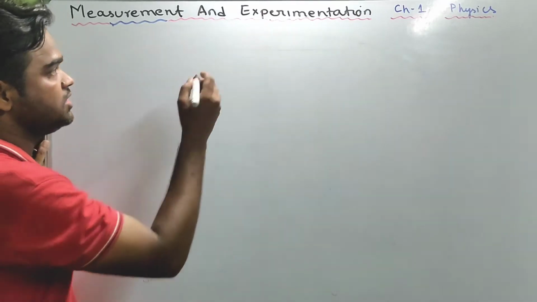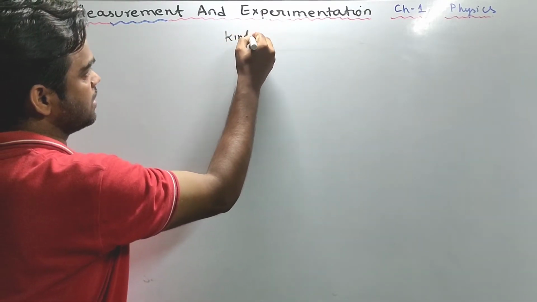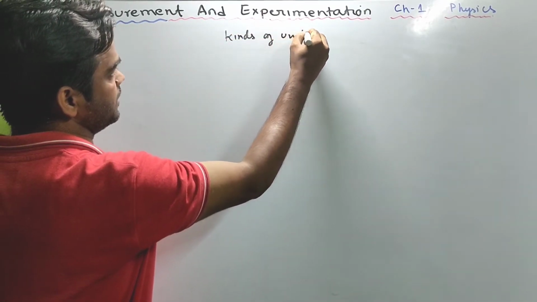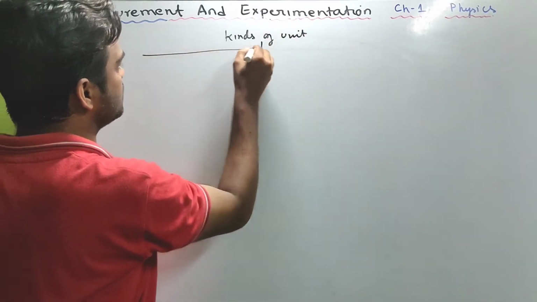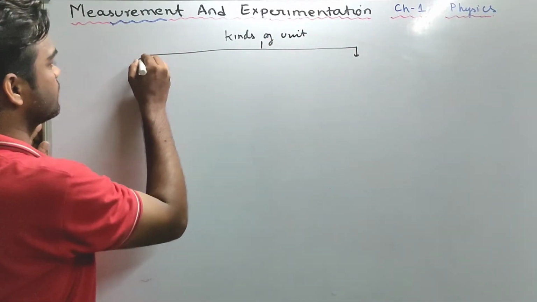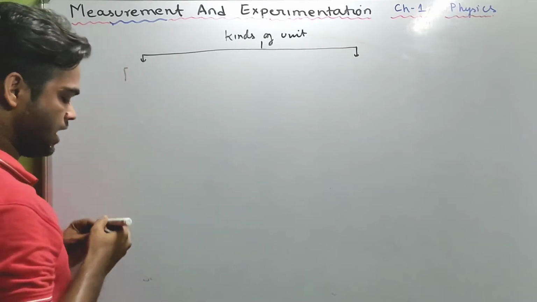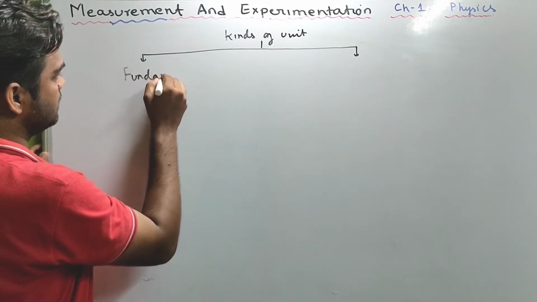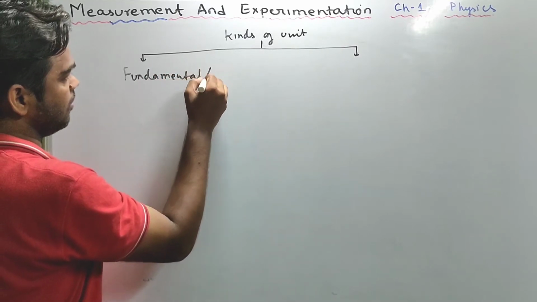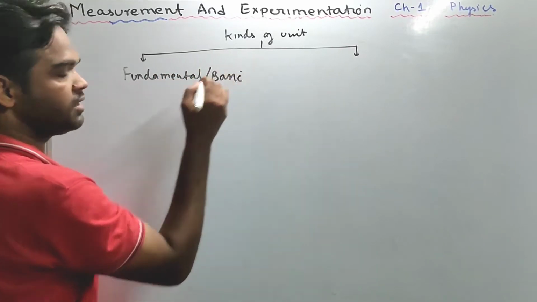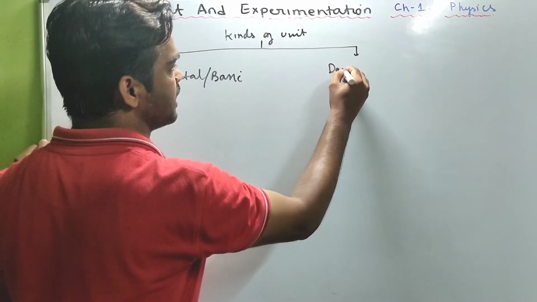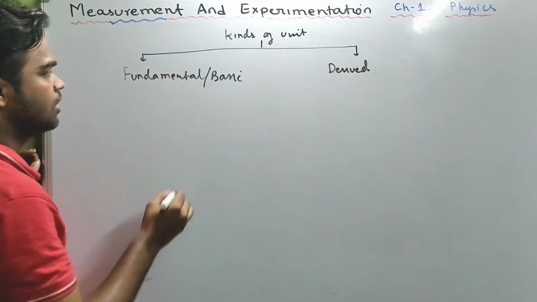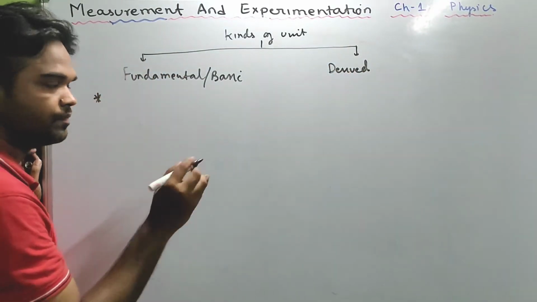Now let us see kinds of unit. We'll study 2 kinds of unit. One is fundamental unit or basic unit. The other is derived unit. Very important. What is a fundamental unit?